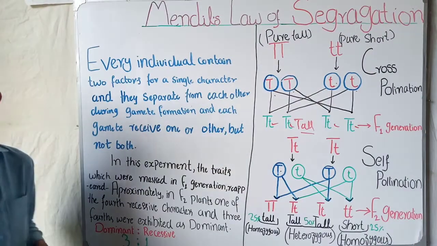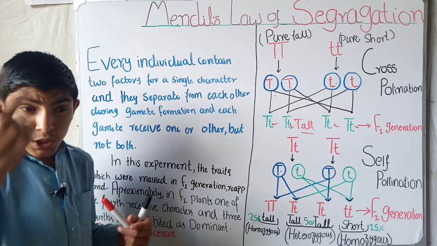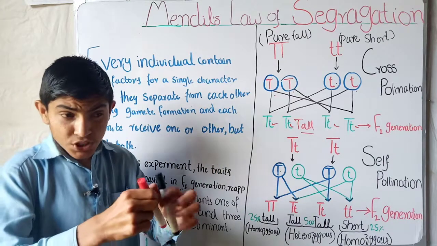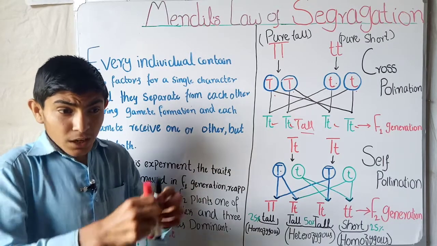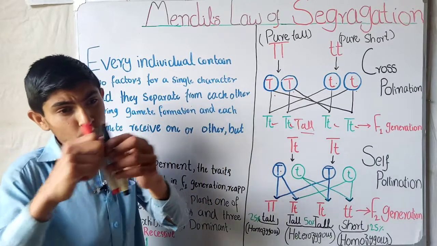So this was the law of segregation, in which Mendel concluded that each individual contains some factors for every character, which separate during gamete formation, and they go one to each gamete, not both to one gamete.